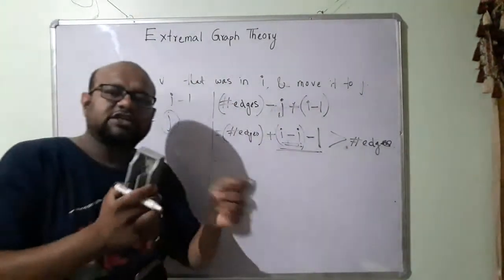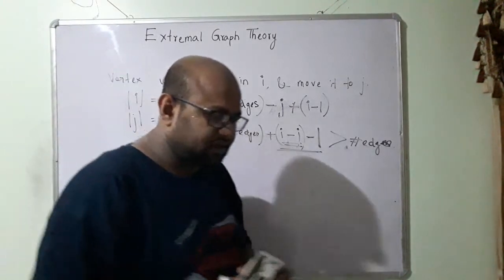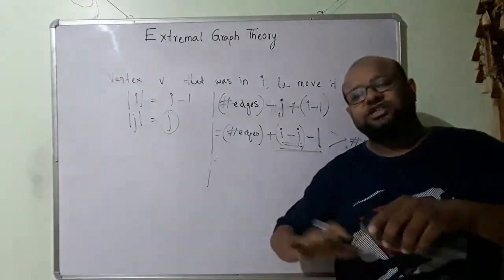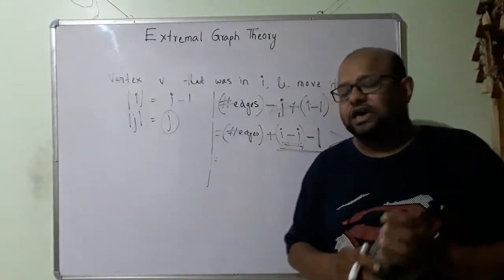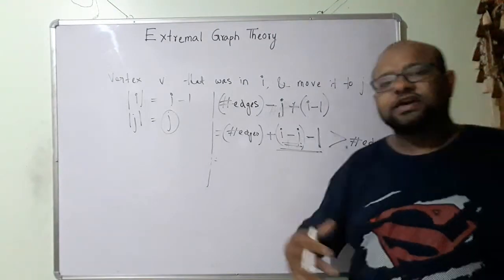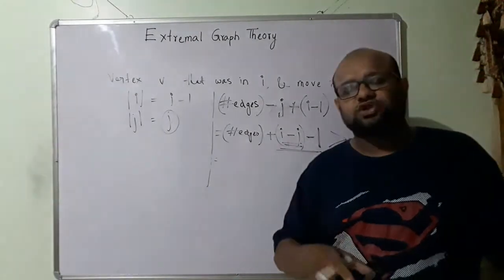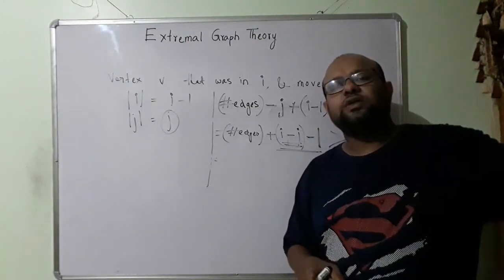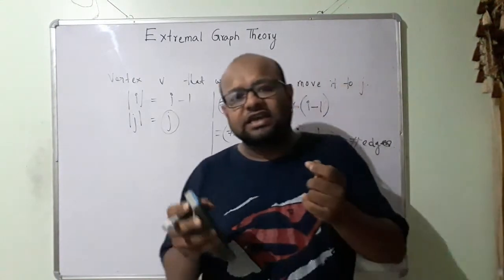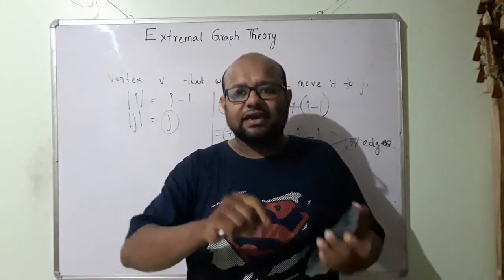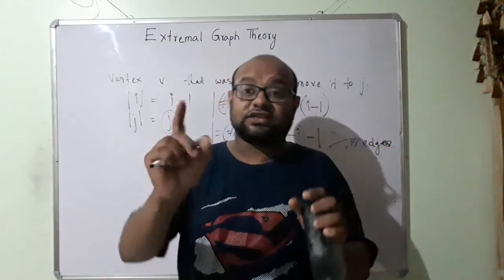So then we got that we can shift these vertices and increase the number of edges. We can keep on shifting these vertices from the larger set to the smaller set, and keep on increasing the number of edges. Ultimately, when are we going to stop? We are going to stop when we have an equal number of elements. Even if the sizes are not equal, they may differ by 1.